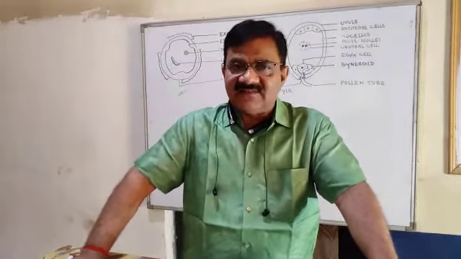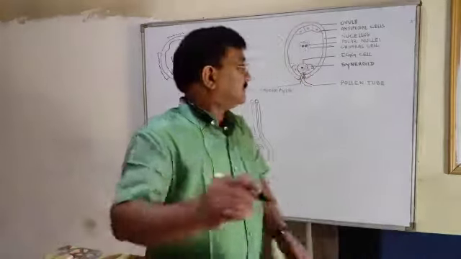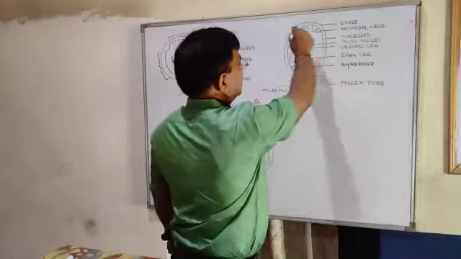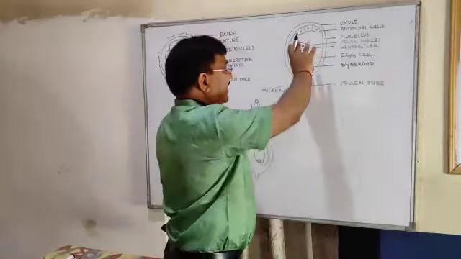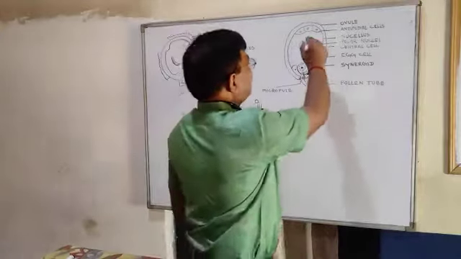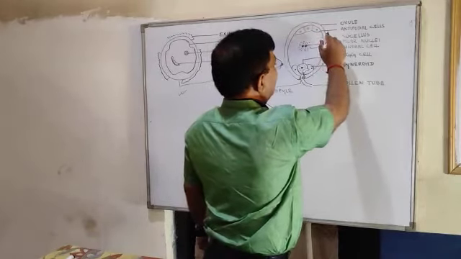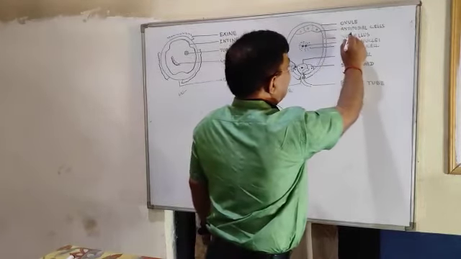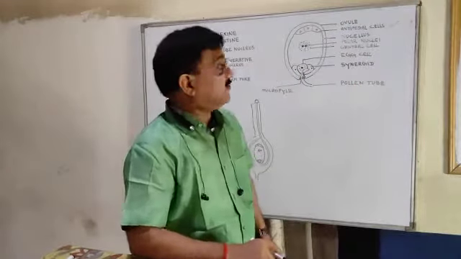Now let us discuss the structure of the female gamete of the plant. See here, this is one ovule, and the inner part of the ovule is this. Upper three cells are there, known as antipodal cells. Try to understand.